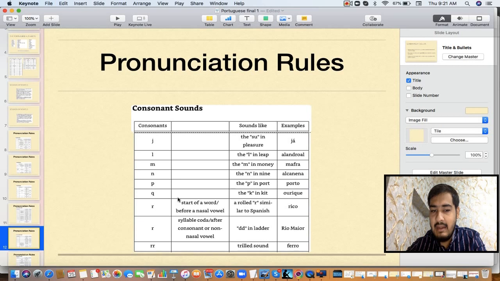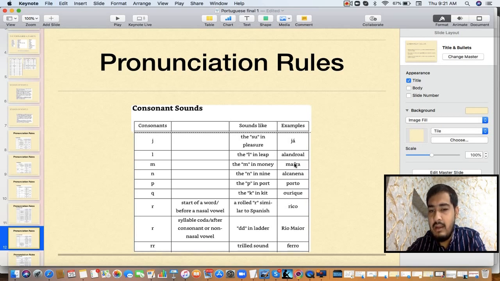Right? L, M, N, P, and Q. They have the same sound as in English, no change. Q, I told you, always comes as Q and U, which is qua. So wherever it comes, it will have the qua sound. So you can see L is L.